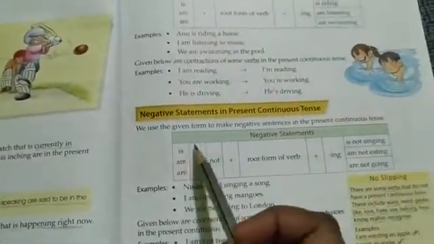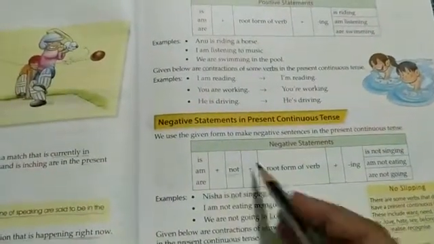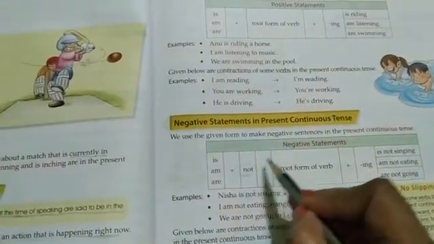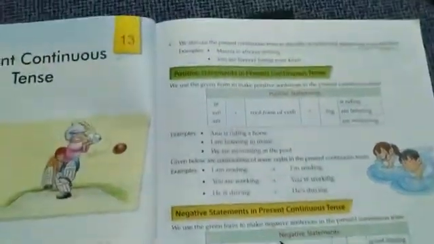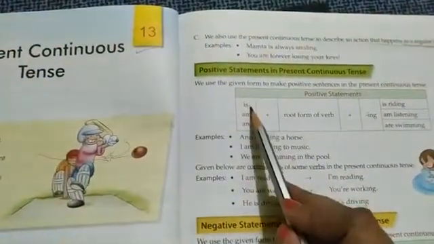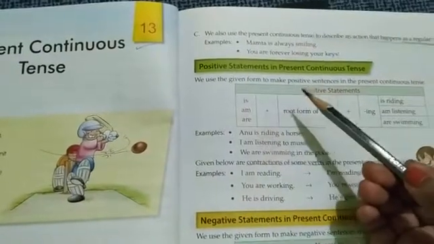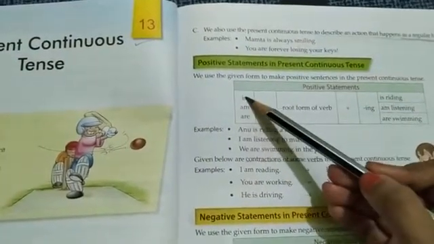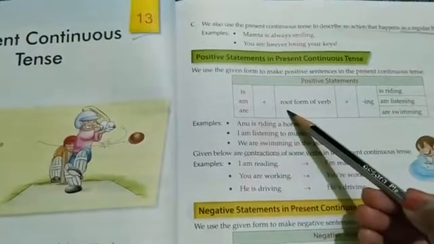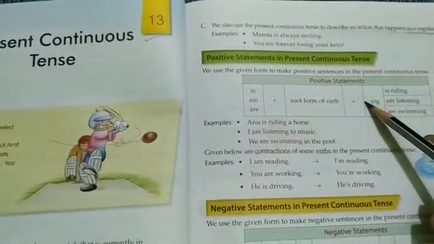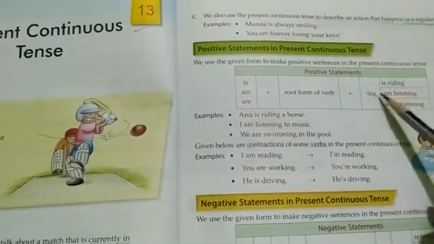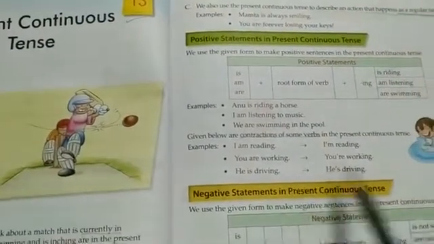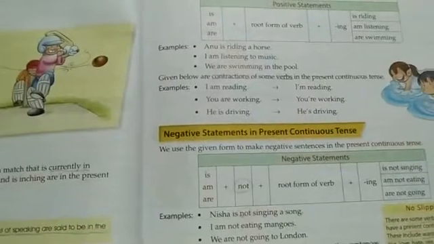So we came to know that we add not if we are talking about negative statements, and in the positive present continuous tense we add is with the form of verb, then we add ing, so it becomes is riding, am listening, etc. Okay, so it is a continuation.